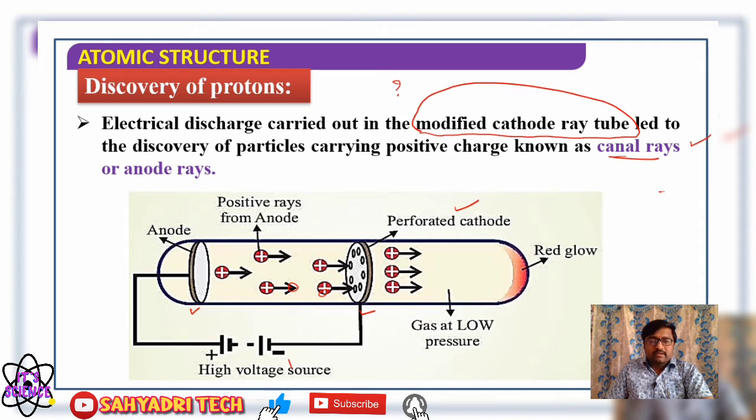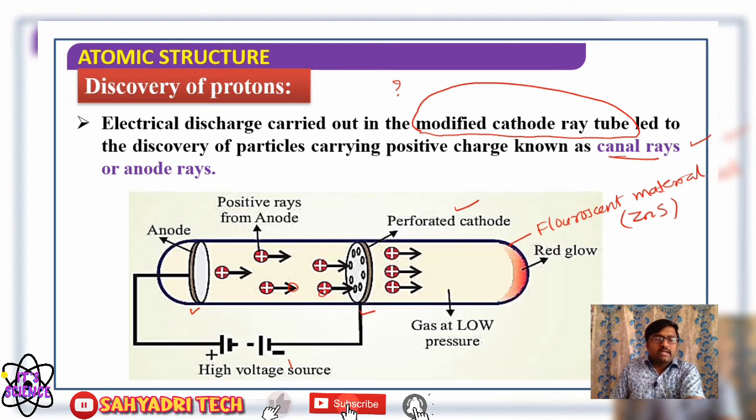The region behind the cathode is coated with a fluorescent material. What is that fluorescent material? Zinc sulfide.